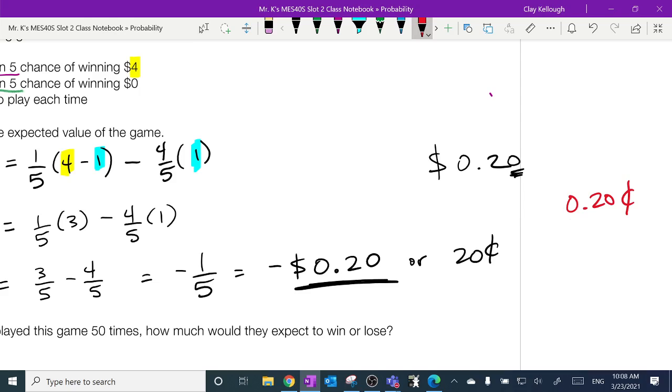You guys probably don't even remember what pennies look like, except that we flipped some in our probability activity the other day. But this would mean I'd have to cut a penny into 20/100ths of a penny. Just sit there with a little saw. This is not how you write 20 cents. This is. Okay? Make sure that that makes sense to you.